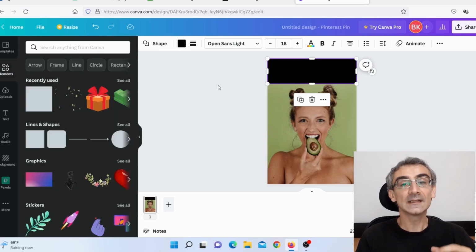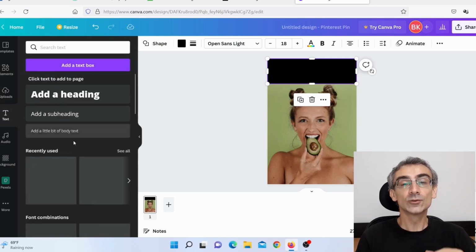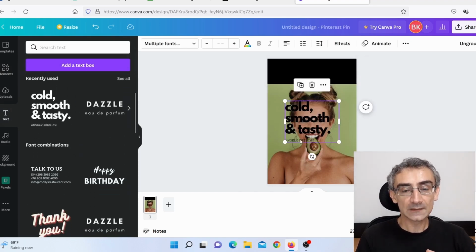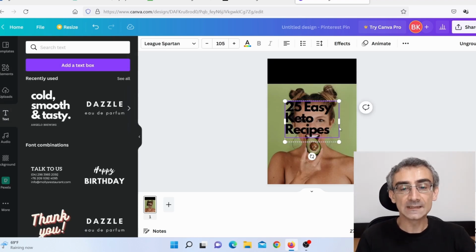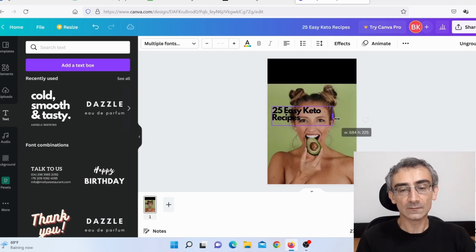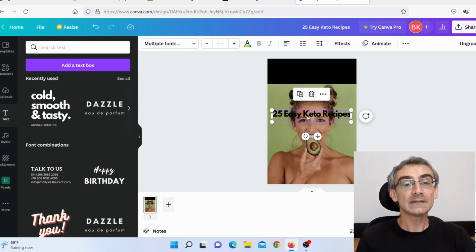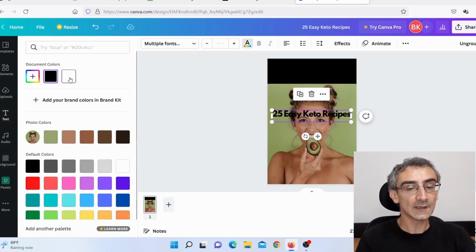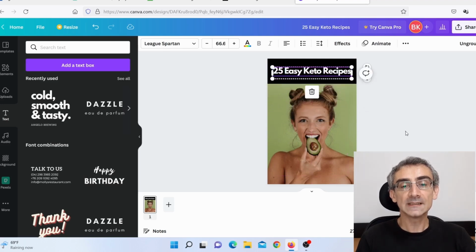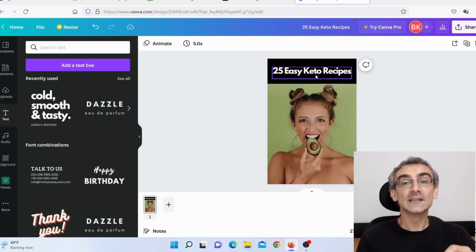Now it's black, and now I need to click here on text to choose one of these text styles. So let's just say this one here, for example. I will delete this because I don't need it, and here I can say something like this. So let me make this wider, just like this, okay? And I will make this smaller, and then again wider, like this. And I will make the color of this text white, and I'm going to move that here. As you can see, 25 easy keto recipes.